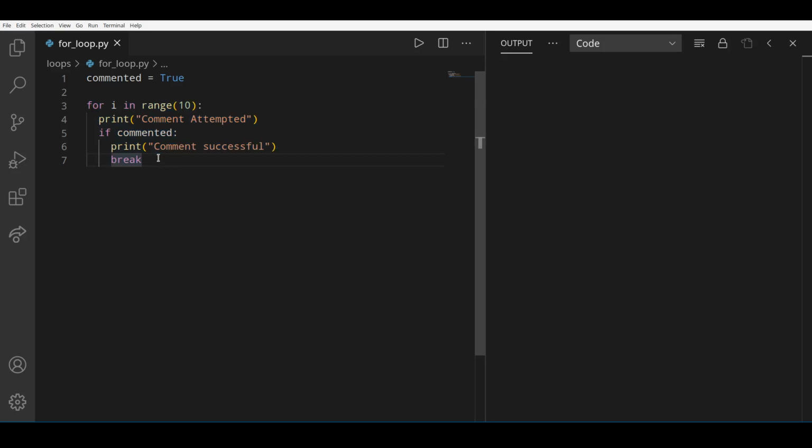So the indentation should be consistent and should be made like this. This is how Python interpreter interprets the code.